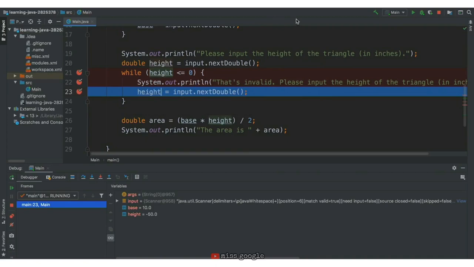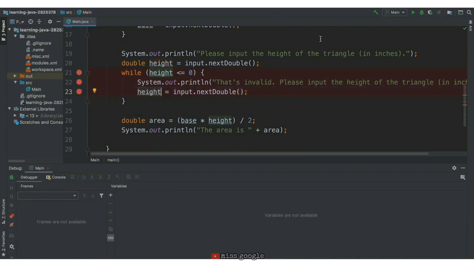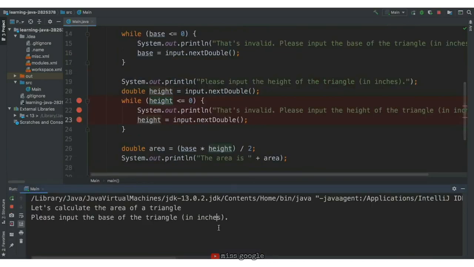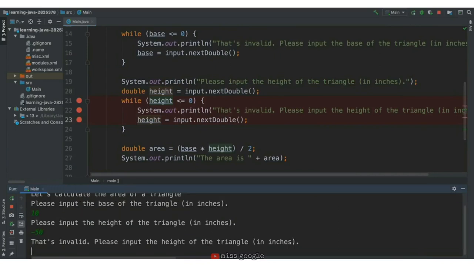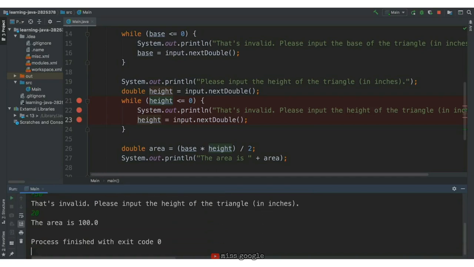Let's save this, stop the program's execution, and try running again. We'll hit play, go back to our console. We'll input the base of 10. We'll input a height of negative 50. We'll try a height of 20. And that is valid. We get an area of 100. 20 times 10 is 200, divided by 2 is 100, so that area is also valid.